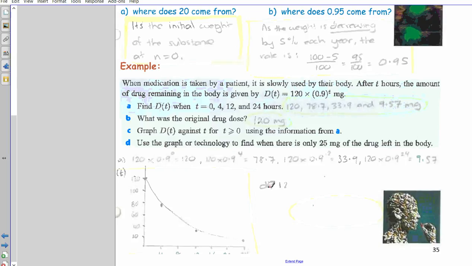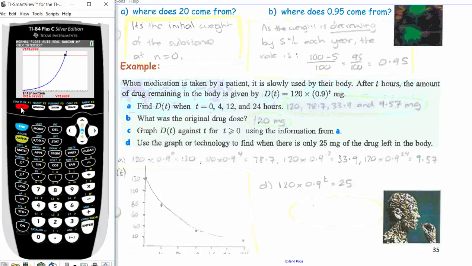First step, they want us to set the drug equal to 25 and the equation on that side. So let's write the equation. 120 times 0.9 to the power of t equals 25, because I'll get a method mark for doing that. And now, unfortunately, we don't know how to use logarithms in math studies, so we have to use graphing to solve for an unknown exponent, because it's not one that we can just rearrange or anything like that.